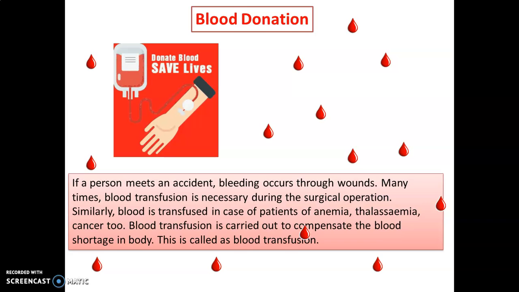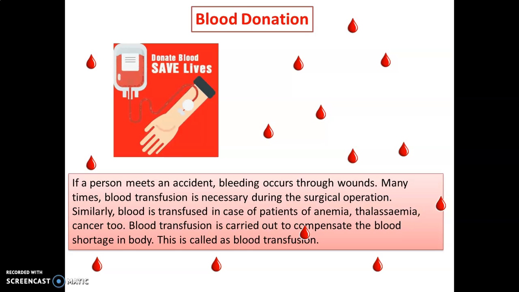Blood is transfused in case of a patient of anemia, where the hemoglobin content is very low. Thalassemia is a disease where the hemoglobin destroys itself or the production is very less. So a person becomes anemic. We have studied that hemoglobin is very important. So if the percentage of hemoglobin is less in the body, the person suffers from a disease. And even in case of cancer, a person requires blood.